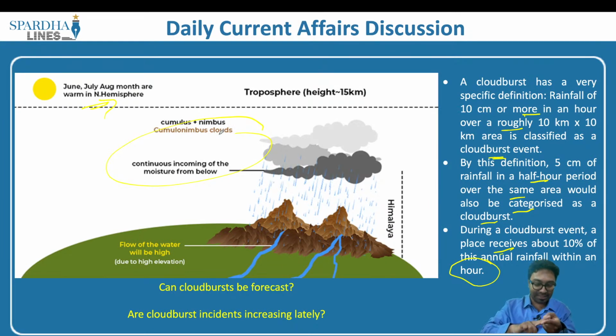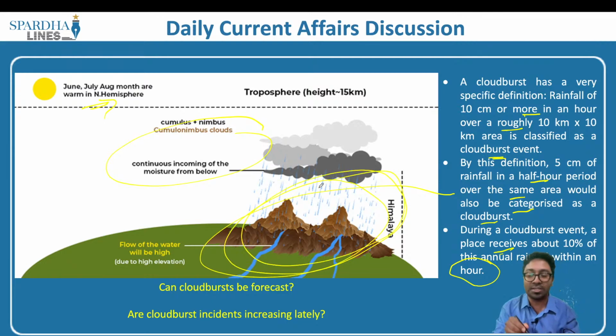So cloudburst is that particular event where excessive rainfall occurs, especially in the hilly region, in that particular area, excessively for a very short period of time. That is what is called a burst. Why is it called a burst? That is because the cloud opens up, and there is excessive rainfall in the area surrounding the hill region, which is what is called a cloudburst.